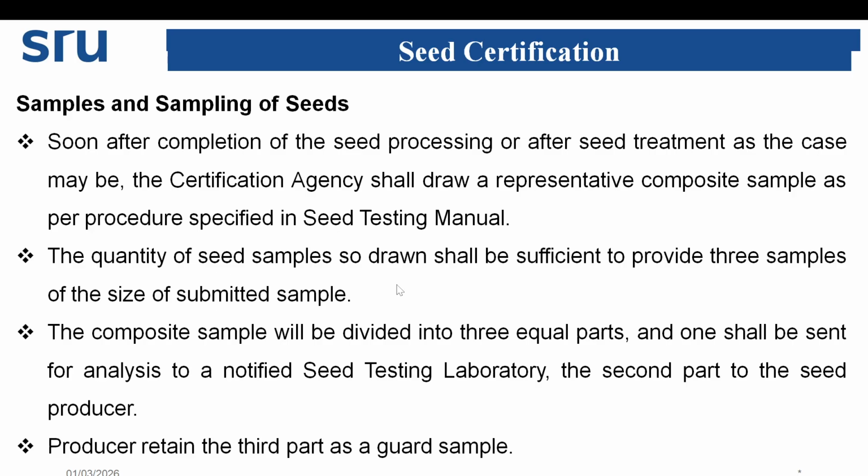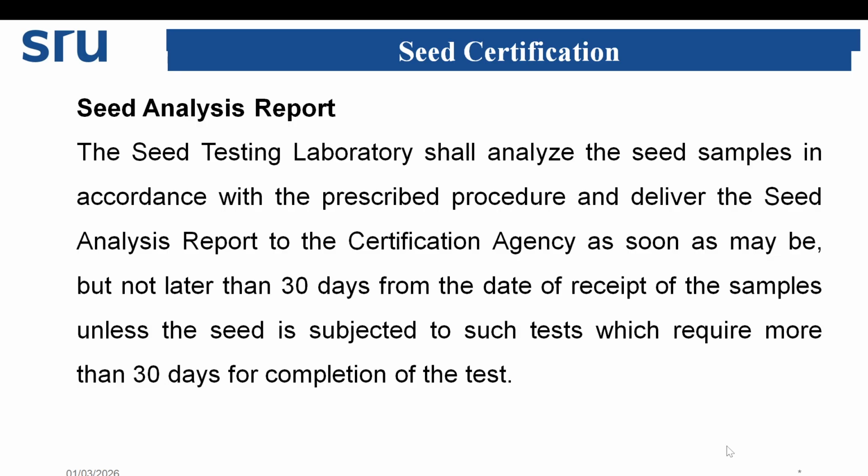The quantity of seed samples so drawn shall be sufficient to provide 3 samples of the size of submitted samples. The composite sample will be divided into 3 equal parts and one shall be sent for analysis to a notified seed testing laboratory. The second part goes to the seed producer. The producer retains the third part as a guard sample.